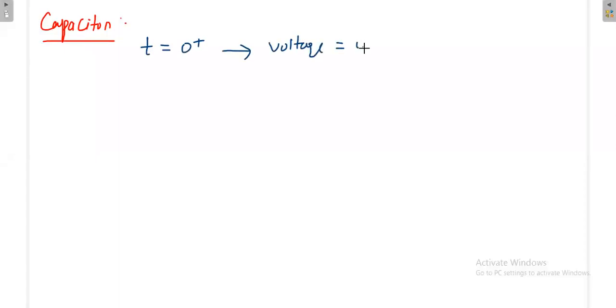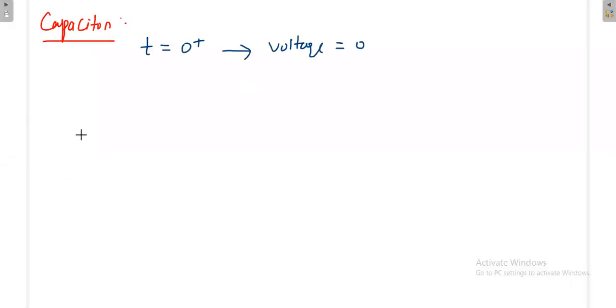First we take the capacitor. At t equal to 0 plus, immediately after the switch, the voltage across the capacitor remains the same, that is 0 only, because before the switching operation there is no voltage on the capacitor.